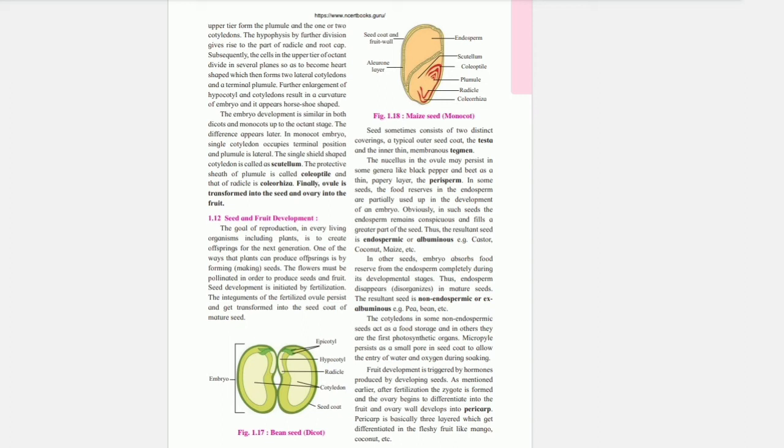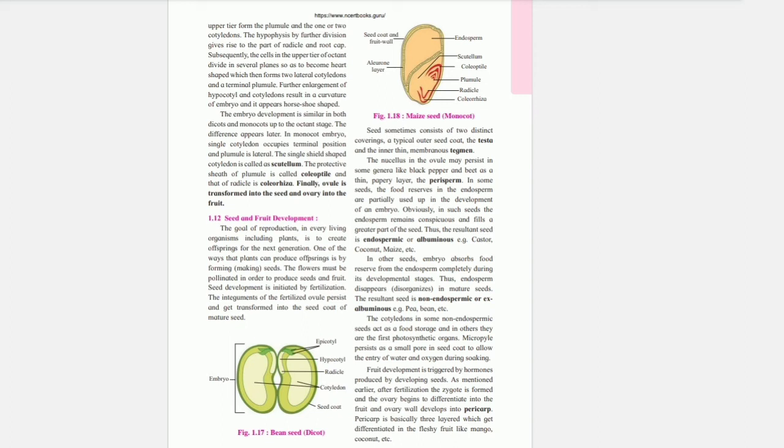The integuments of the fertilized ovule persist and get transformed into the seed coat of the mature seed. Seeds sometimes consist of 2 distinct coverings, a typical outer seed coat, the testa, and the inner thin membranous tegmen. The nucellus in the ovule may persist in some genera like black pepper and beet as a thin papery layer, the perisperm. In some seeds, the food reserves in the endosperm are partially used up in the development of the embryo.